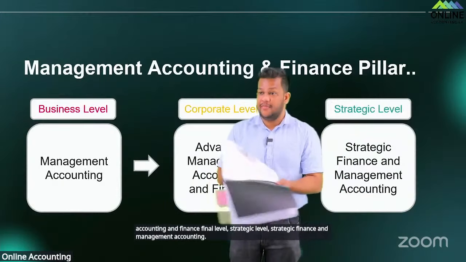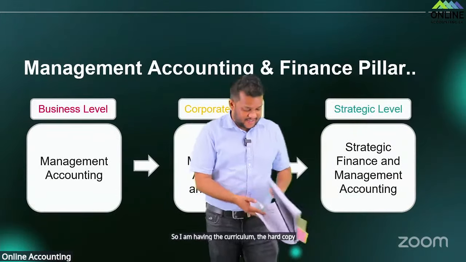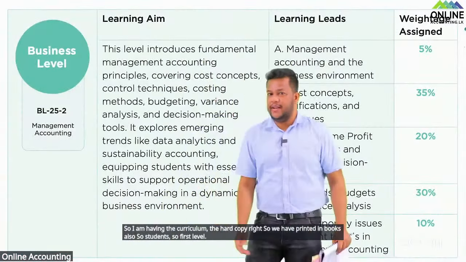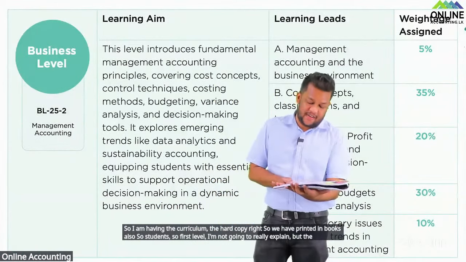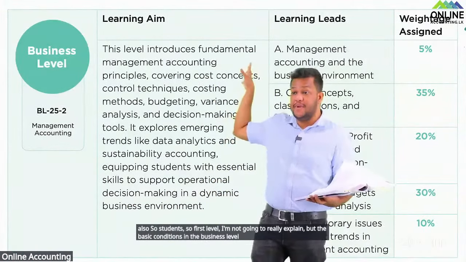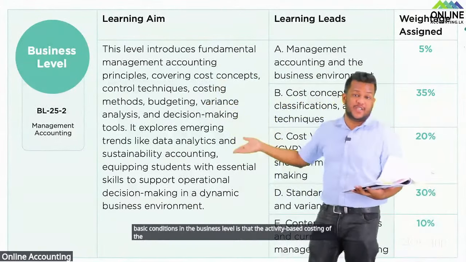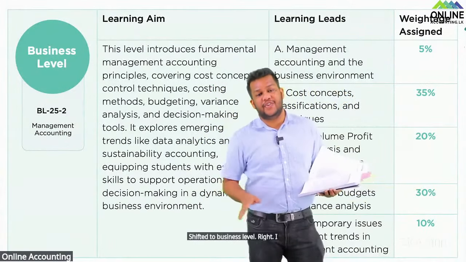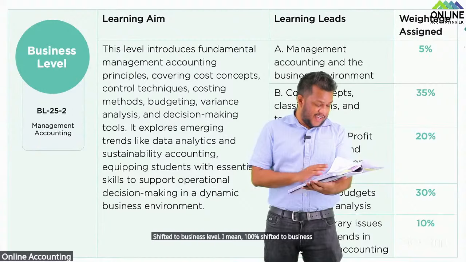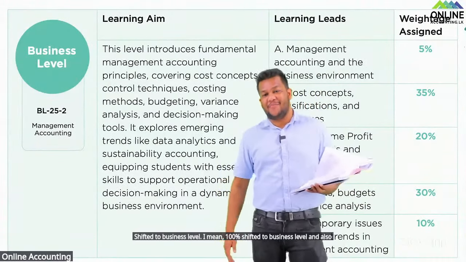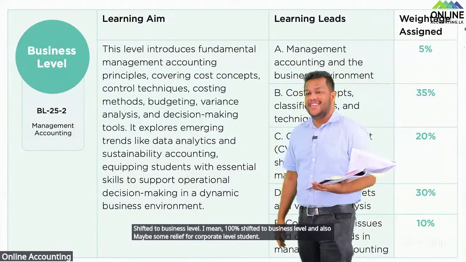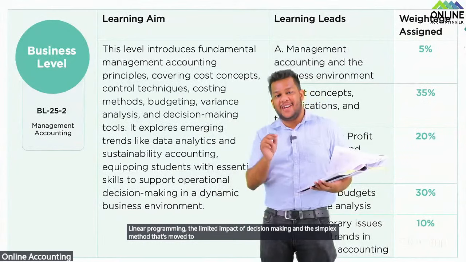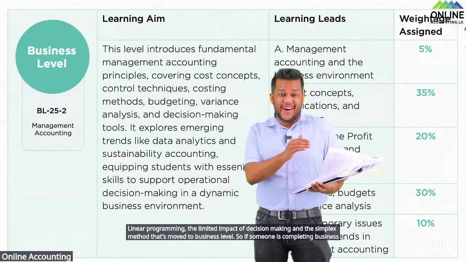So I am having the curriculum, the hard copy, right? So we have printed it in books also. So students, the first level I'm not going to really explain, but the basic addition in the business level is that activity based costing of the corporate level, current advanced management accounting, shifted to business level, right? 100% shifted to business level. And also maybe some relief for corporate level students: linear programming, the limiting factor decision making, and the simplex method, that's moved to business level.